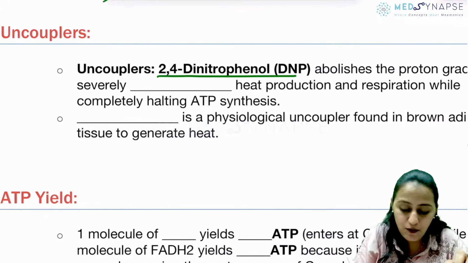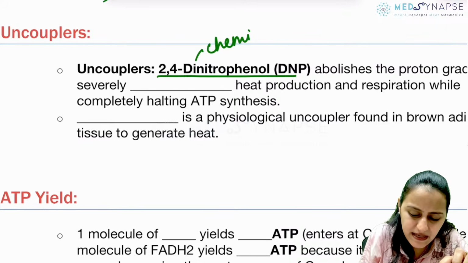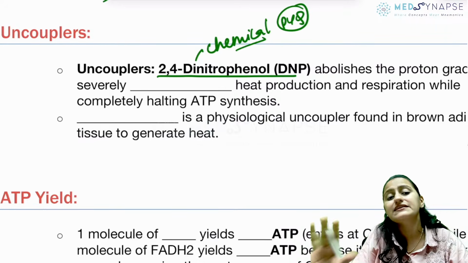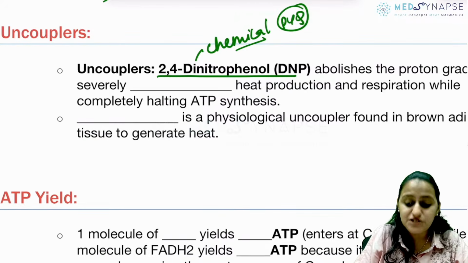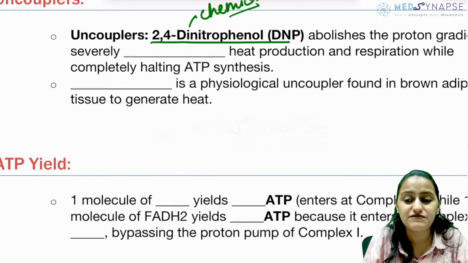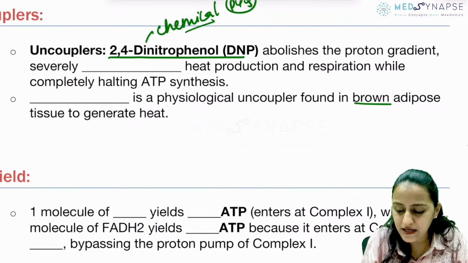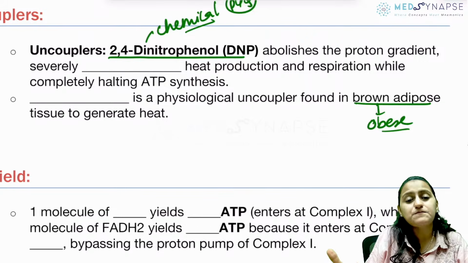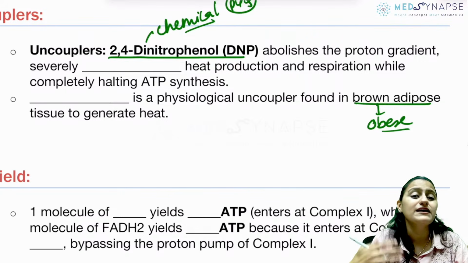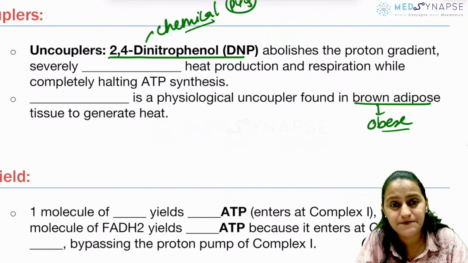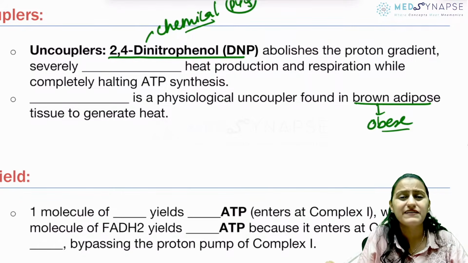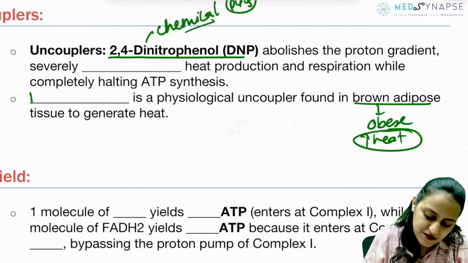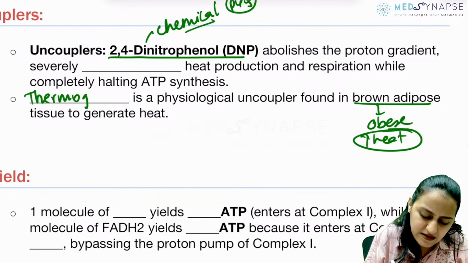Is it found in the body? No. Remember, it's a chemical uncoupler. This is also a question asked. It is a synthetic chemical, it is not in the body. Which is the physiological uncoupler, guys? Which is the physiological one? Which is found in brown adipose tissues, which is present in obese people and small children, and that is why a lot of heat production occurs. Obese people feel a lot of heat because of this physiological uncoupler, which is thermogenin.